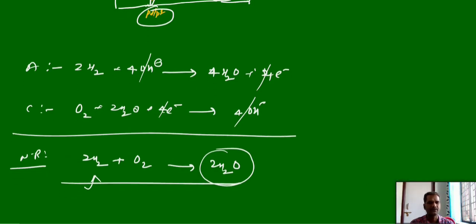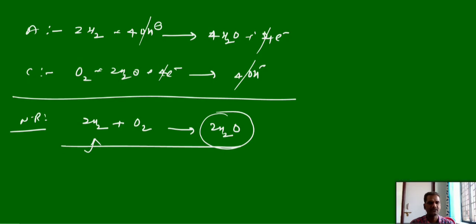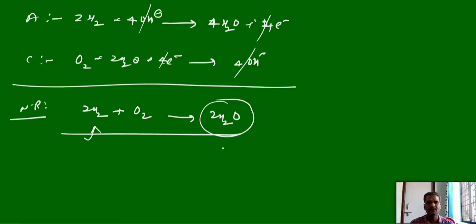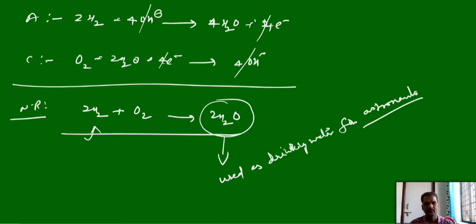And this produced water, mostly these fuel cells we can use in the rockets, and this produced water can be used as drinking water for astronauts in space. See, we will get current and we will get only pure water from the hydrogen oxygen fuel cell.